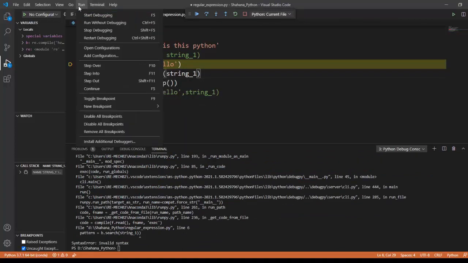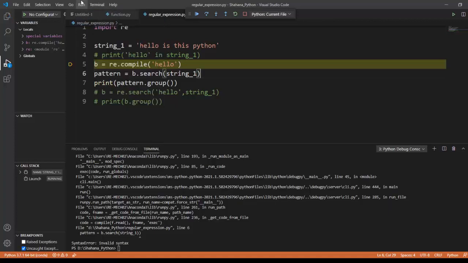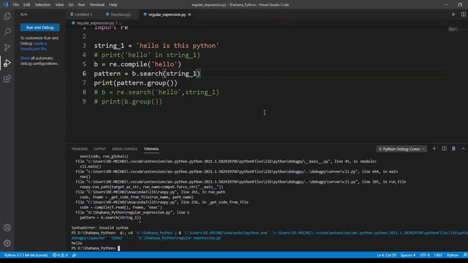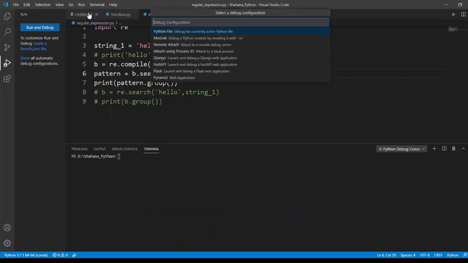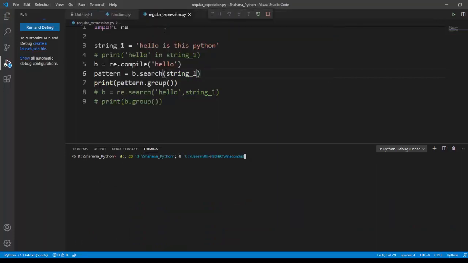Sorry, stop this code. I'm gonna clear my console. Now I'm running this code once again. I got my group word hello.